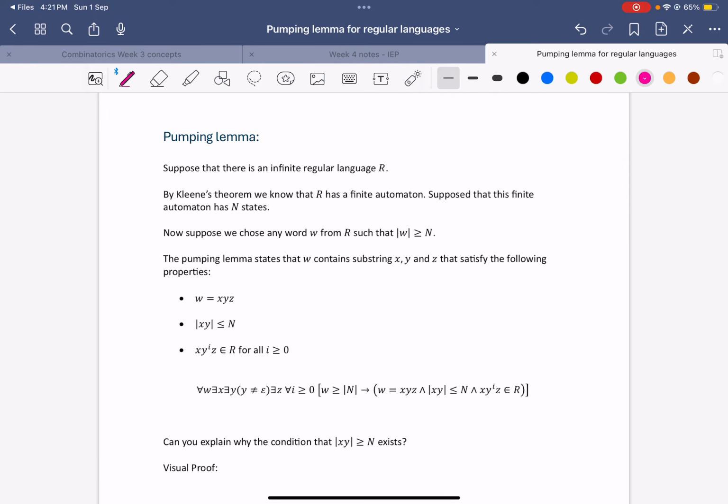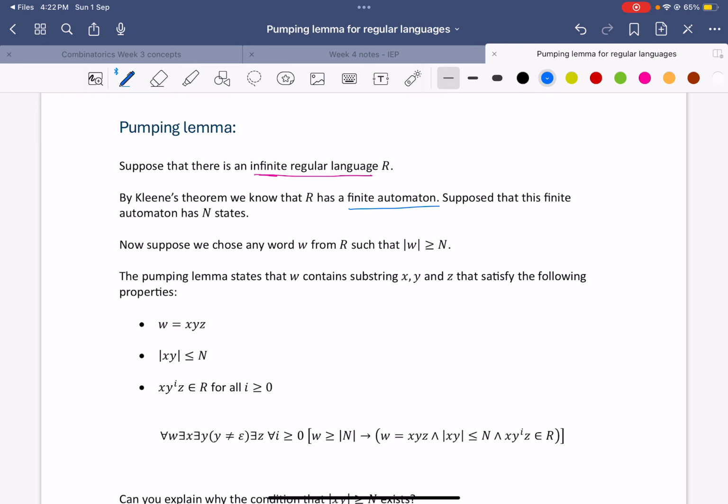So, suppose the key condition for the pumping lemma is that it only applies to infinite regular languages. The pumping lemma basically says that since it's a regular language, let's call it R, it has a finite automaton, and since it has a fixed number of states, let's say it has n states. It basically says if we choose a word from the regular language such that the word has length bigger than or equal to n.